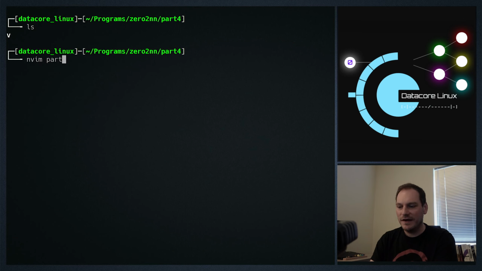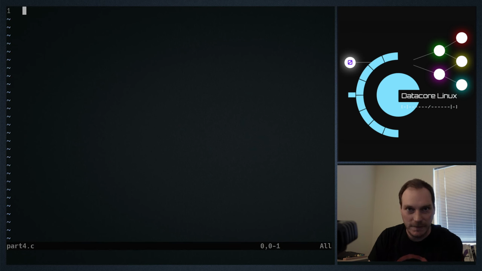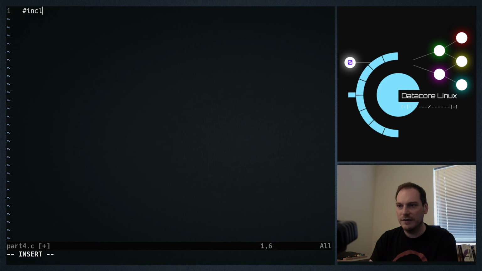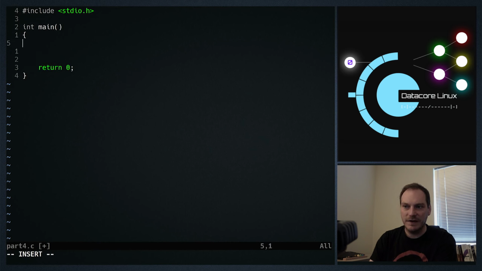We need to recap first of all. So part4.c is the file we're making. I'm going to recap what we've learned so far. We know that we can include parts of the C standard library, such as stdio.h, which is the standard input-output part of the C standard library. We know we need a main function that needs to be of type int, so we can return a whole number to the operating system, and we return a 0 by convention to indicate that our program has exited successfully. And we've learned that we can use the printf function, so we can print out things like hello world.